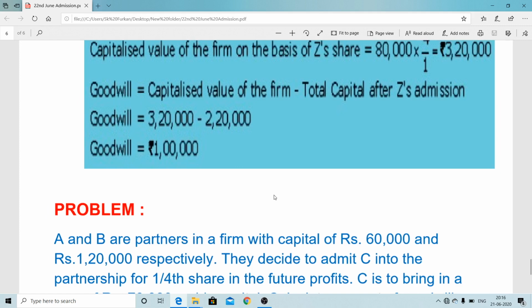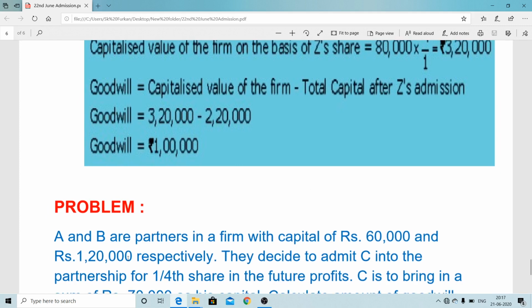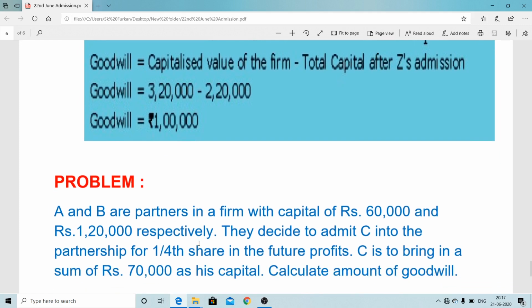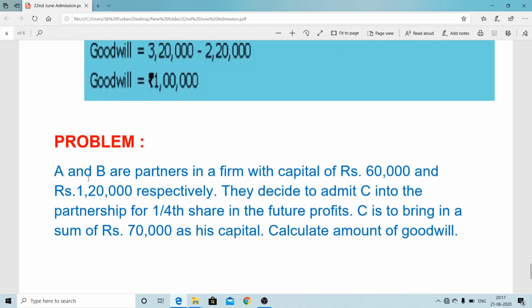Now one more problem, for self-try purposes. A and B are partners in a firm with capitals of rupees 60,000 and rupees 1,20,000. So here A's capital is 60,000 and B's capital is 1,20,000, and the total capital comes to 1,80,000. They decided to admit C for 1/4 share, and he has to bring 70,000 as his capital.